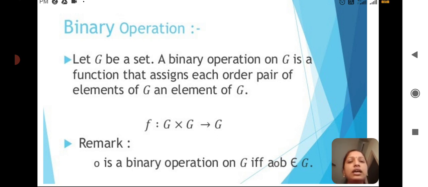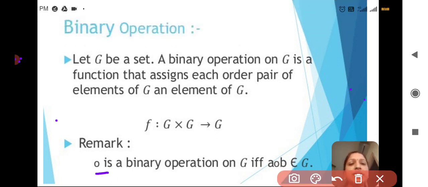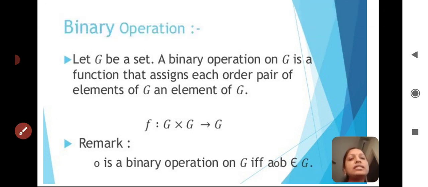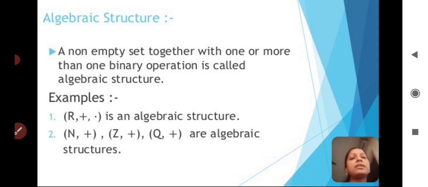So here I will show the indication of the binary operator. We say this is a binary operation on G if and only if a binary operator b belongs to G. That means if you take any two elements from G and apply a binary operator between them, like addition, subtraction or multiplication, the resultant element should be in G itself. Then only can we say this binary operator is a binary operation on G. This is the explanation regarding binary operation.